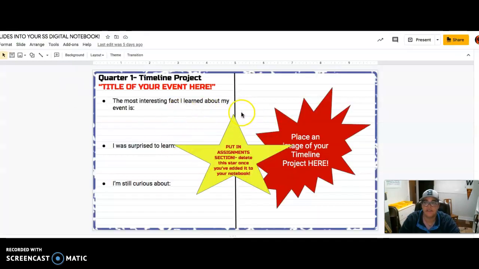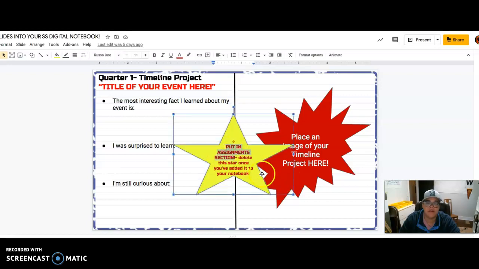I asked you to grab this slide from the copy and paste slides last week and put this slide in your notebook in the assignment section. It says that right here for you. You can also delete the star once you've got it in the assignments section of your notebook.